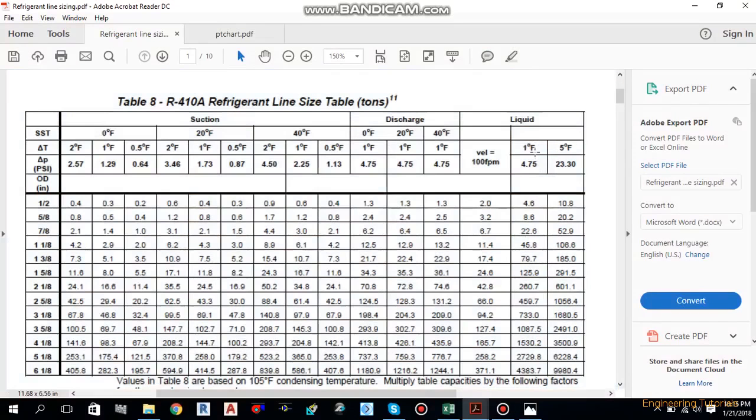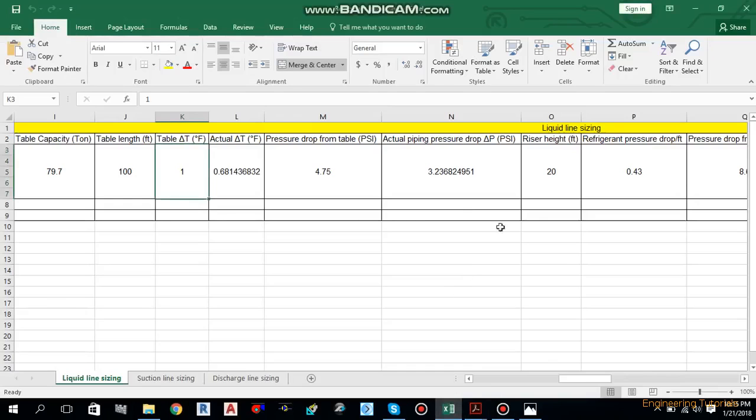So for the table, delta T is 1 degree Fahrenheit. These are the system capacities. So this one we have used over here, 1 degree Fahrenheit, so we have to write 1 degree Fahrenheit. Now the actual delta T is calculated by using a formula. I will show you the formula I have used over here to calculate actual delta T.